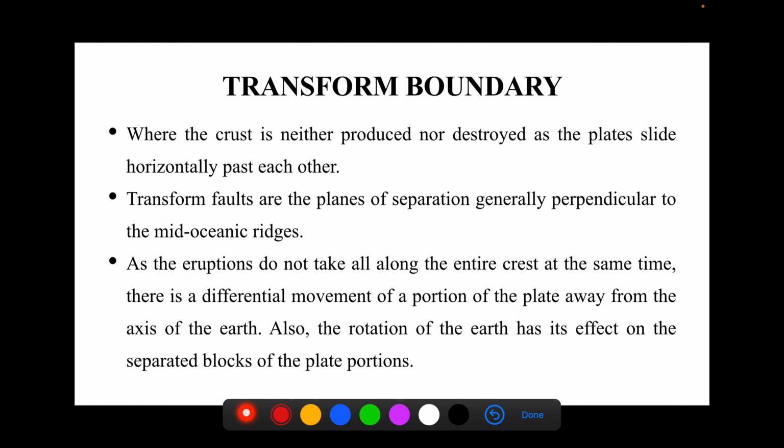The third type of boundary that we have to discuss is basically a transform boundary. In a transform boundary, no type of convergence or divergence is taking place. The crust is neither produced nor destroyed as the plates slide horizontally past each other. In the case of a divergent boundary, the crust is being produced because lava comes up, it solidifies, and crust is being formed.